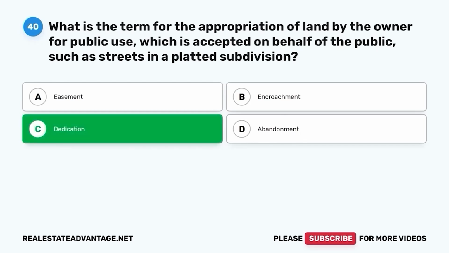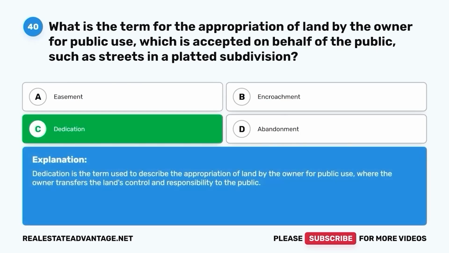The correct answer is C, dedication. Dedication is the term used to describe the appropriation of land by the owner for public use, where the owner transfers the land's control and responsibility to the public.